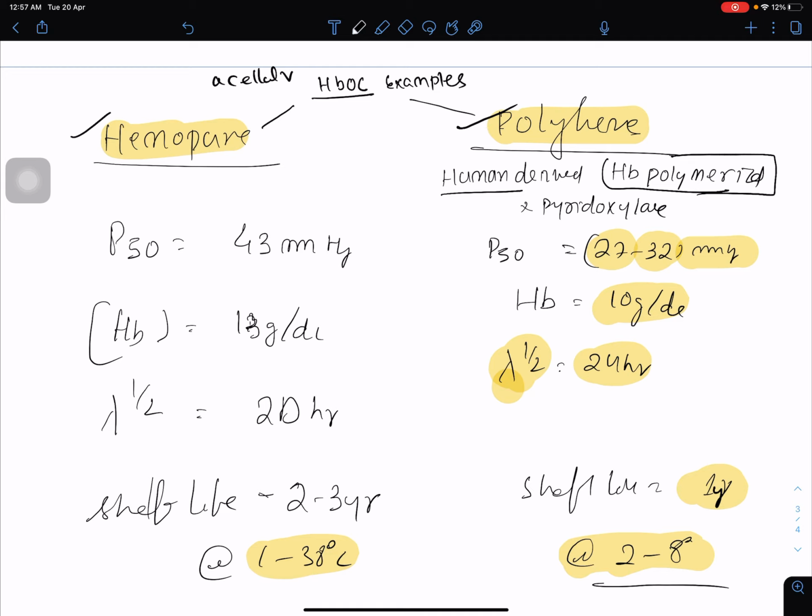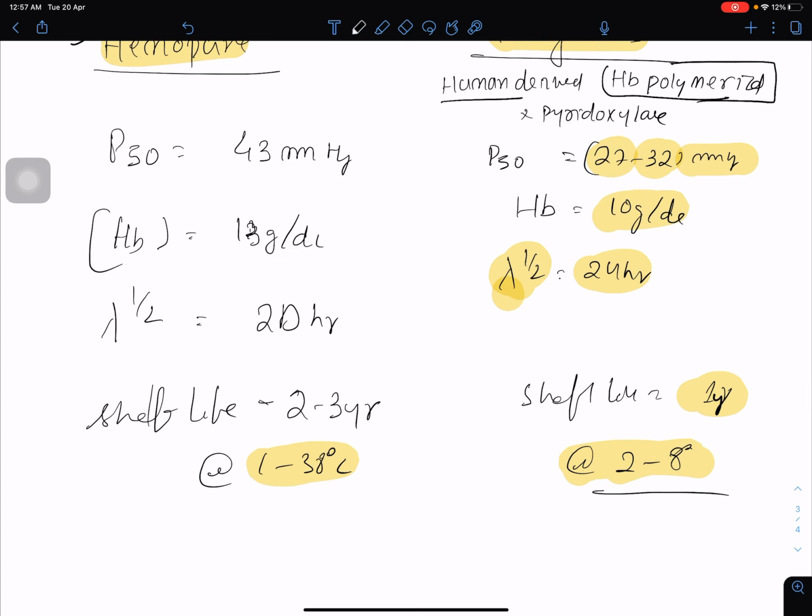Other advantages are you can make an unlimited source and avoid blood transfusion associated diseases like HIV, hepatitis B and other viral diseases that can be transmitted through blood. And blood substitutes do not contain any antigens, so antigen antibody reaction won't happen in artificial blood. So these are the examples.